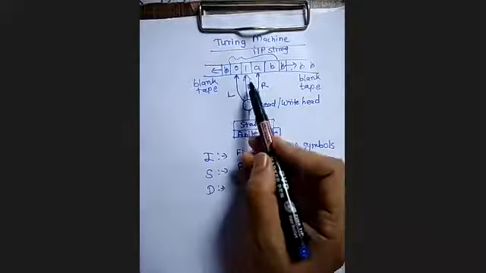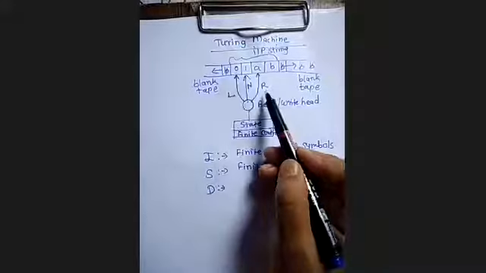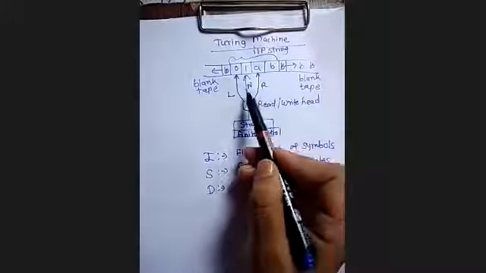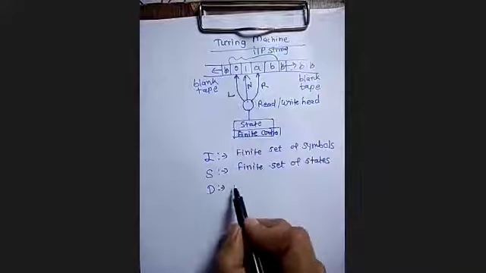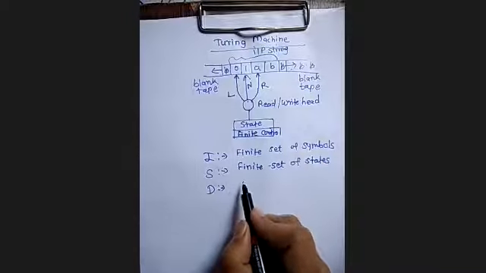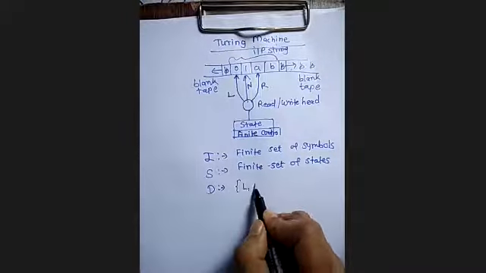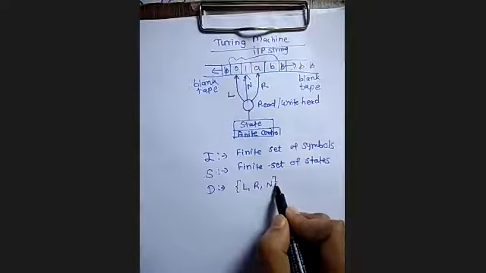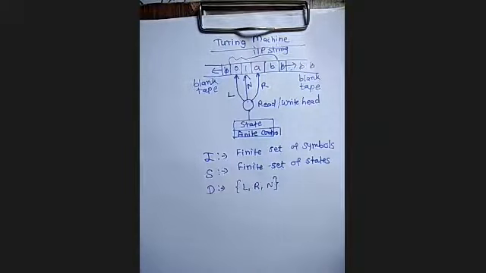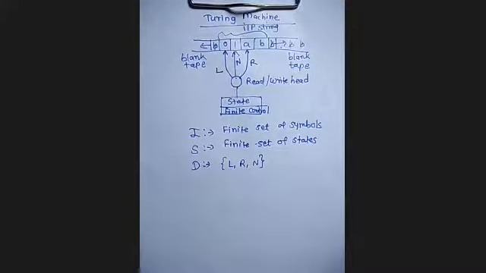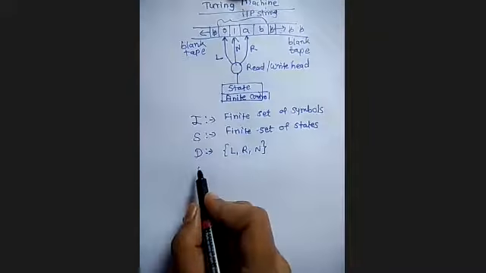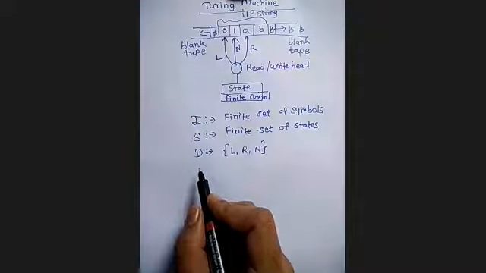Direction can be L, where L stands for left, R stands for right, and N stands for no movement. So direction D can be any one of L, R, or N. Now there are three functions: the machine function, the state function, and the third function now added is the direction function.